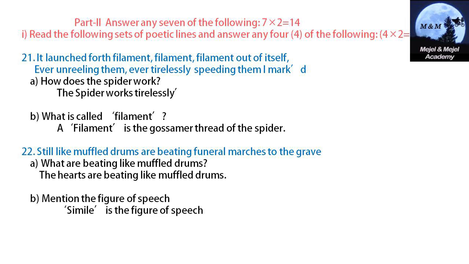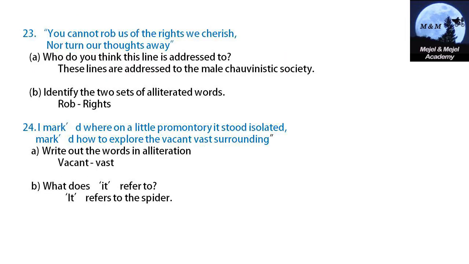Still like muffled drums are beating funeral marches to the grave. What are beating like muffled drums? The hearts are beating like muffled drums. Mention the figure of speech. Simile is the figure of speech. You can find it out: wherever like or as comes, that is simile. You cannot rob us of the rights we cherish, nor turn our thoughts away. Who do you think this line is addressed to? These lines are addressed to the male chauvinistic society, a society full of male dominance. Identify two sets of alliterated words: rob and rights.